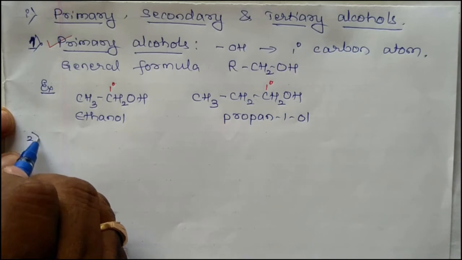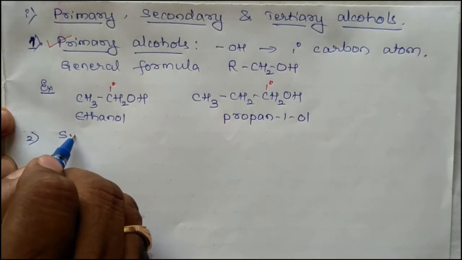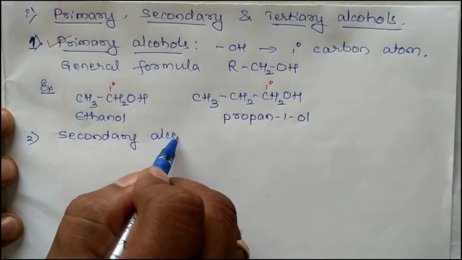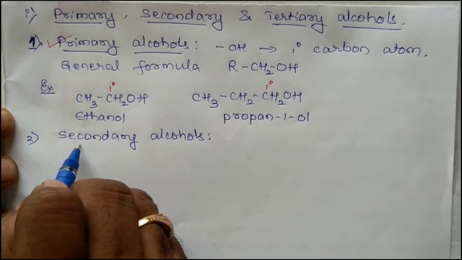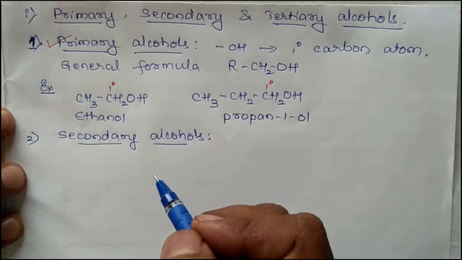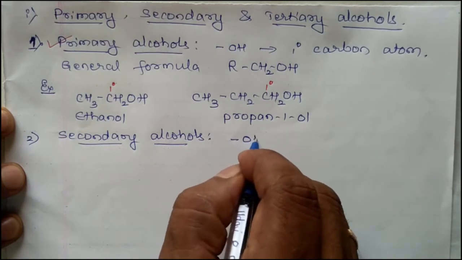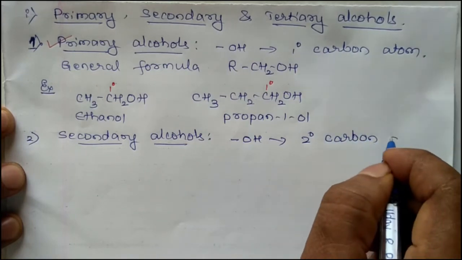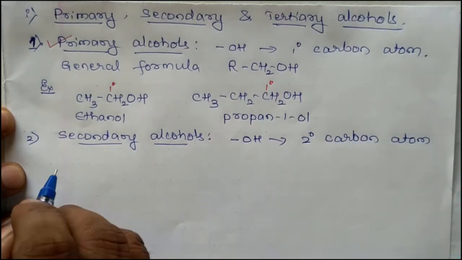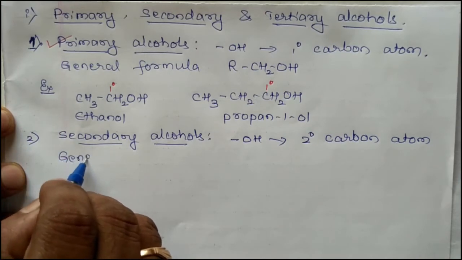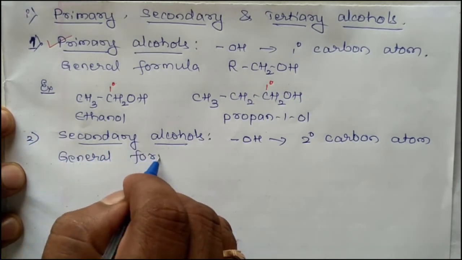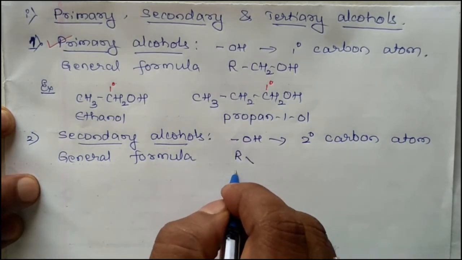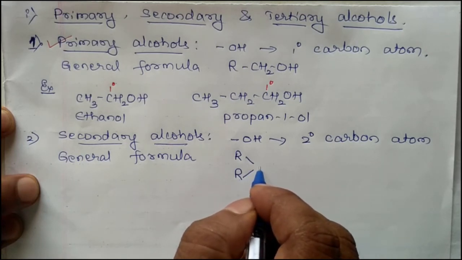Number 2, secondary alcohols. Secondary alcohols are those where the OH group is attached to a secondary carbon atom. The general formula is R2CHOH.